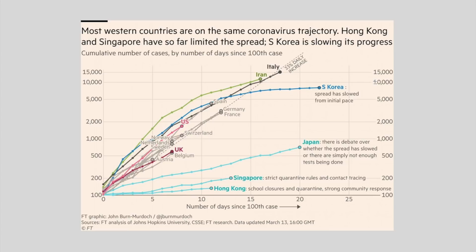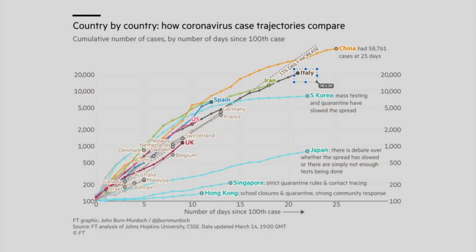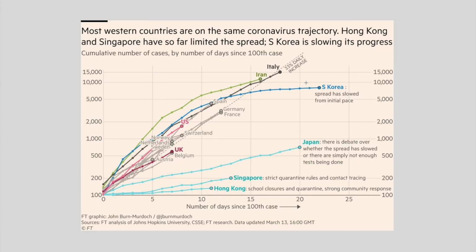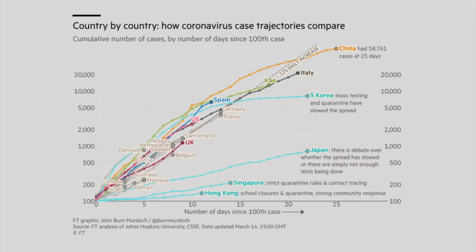But we have new data from yesterday, and because of the extreme measures that Italy is taking with self-quarantining and whatnot, we're already seeing a drastic decline from the 33% daily increase rate. So Italy is already on the decline, which is great news. So is Iran, if we just juxtapose that with the previous chart right over here. Iran was above the 33% daily increase rate, but now we're seeing a decline in Iran's growth rate as well.